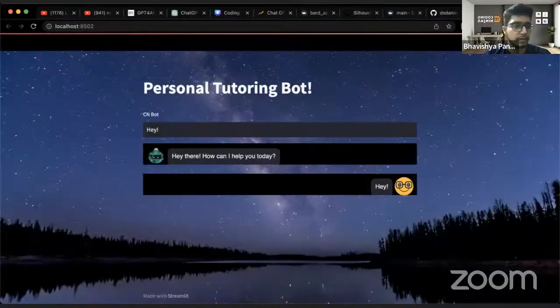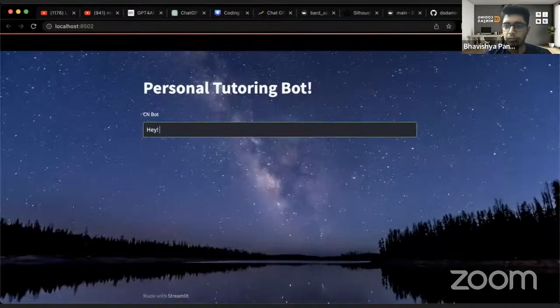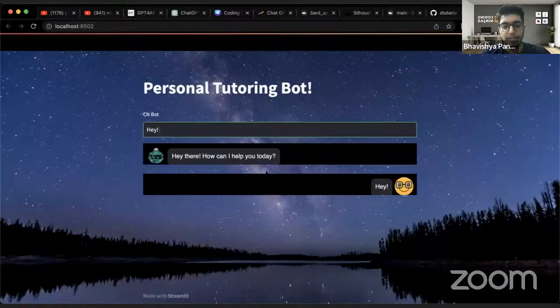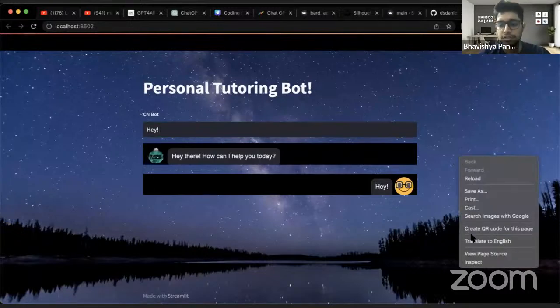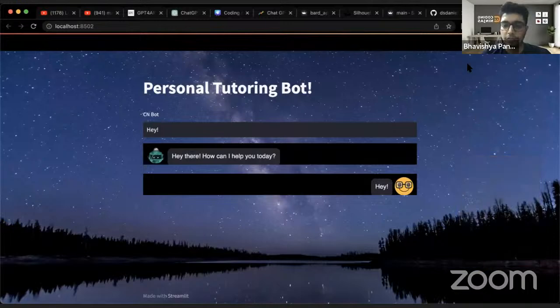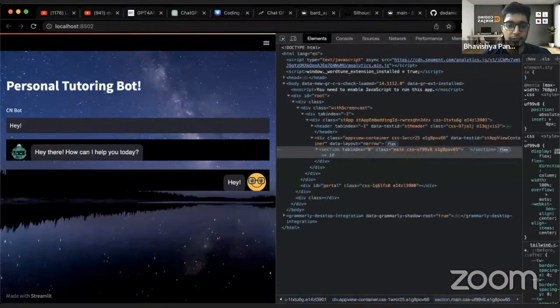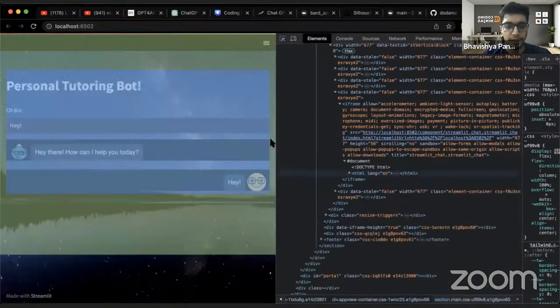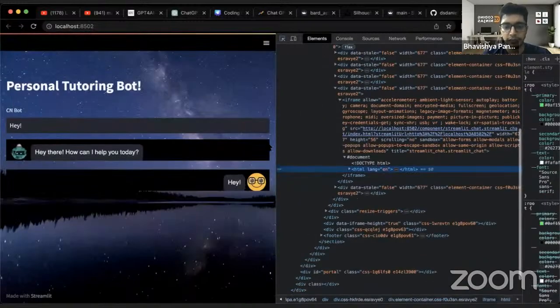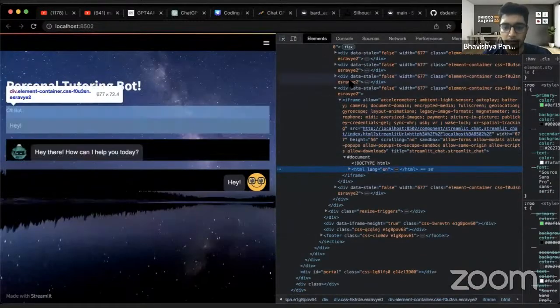We'll close it and we will run it. Again, it is showing running. When it's showing running, that means it is working. If it was broken, it would have crashed right there. Okay, so now again it is showing here, meaning there is something that we have to change. Okay, so again we'll go on inspect. When we are going on inspect, there is this HTML thing that we'll have to fix.